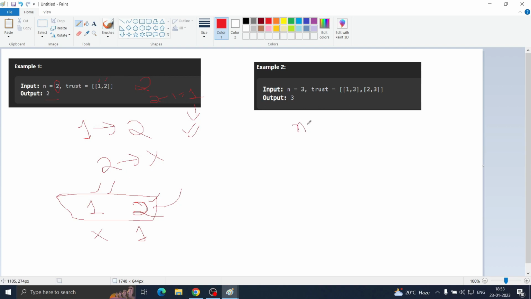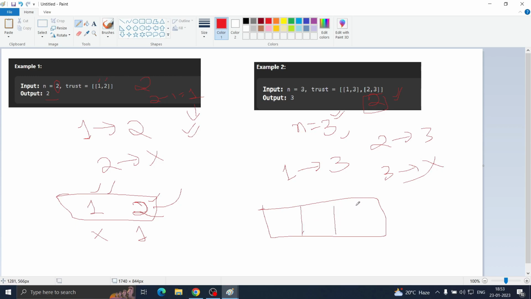Now what are we given? We are given n equal to 3. That means there are 3 people. 1 trusts 3, 2 also trusts 3, and 3 doesn't trust anyone. So except for the town judge, how many people should there be? There will be n minus 1, that is 2 people, and the town judge should be trusted by these 2 people. When we draw an array or hash map, or you will understand it better in a graph way, overall it is just a difference of data structure, how you are storing. The concept and logic remain the same.